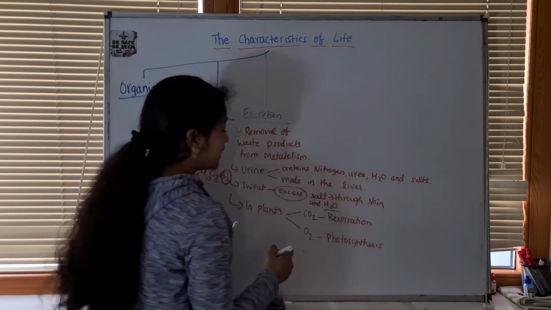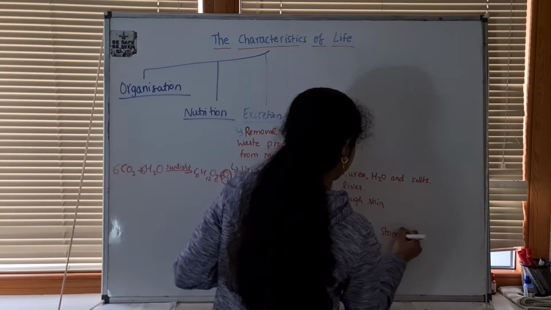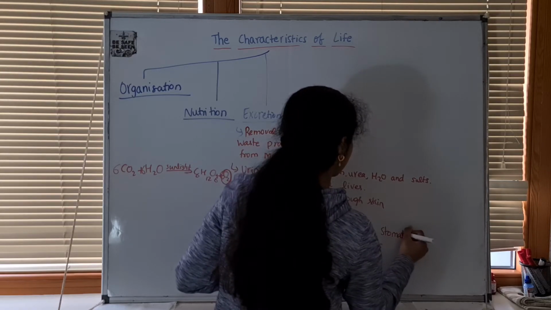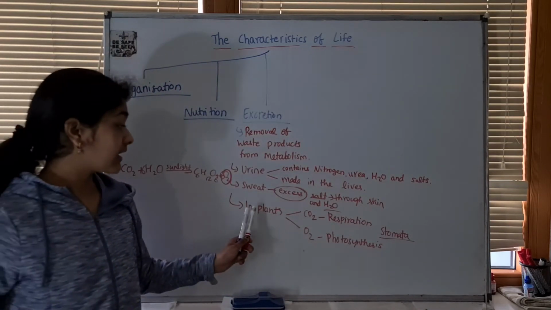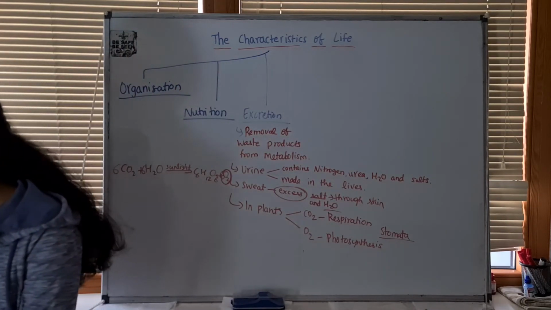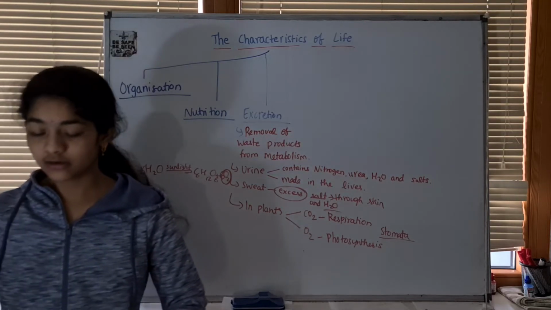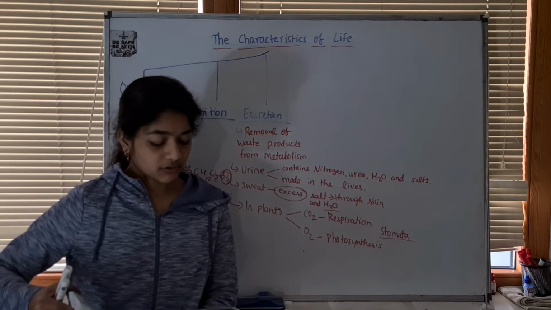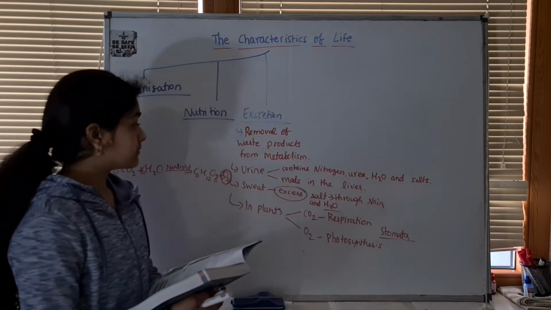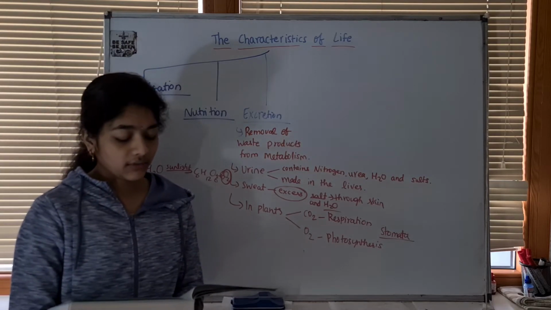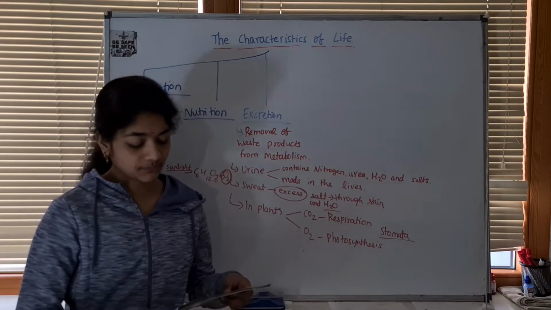And plants usually excrete these using stomata. Stomata are tiny pores present on the leaf, and they help in excretion. So let's read about excretion. As a result of chemical reactions that take place in living cells, wastes are produced, which may be harmful. Excretion is the removal of waste products from metabolism. If there was a buildup of harmful wastes, the organisms would be poisoned.